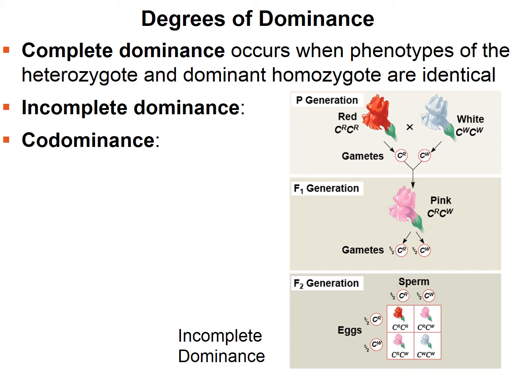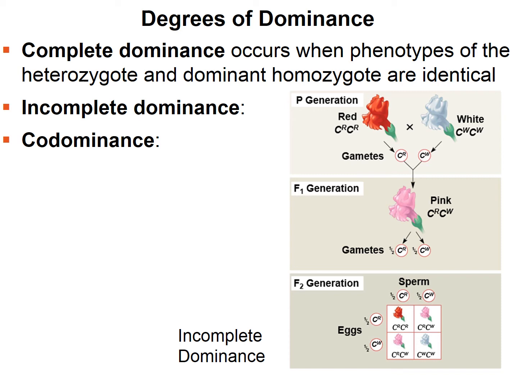Often we have complete dominance, and that's what we've talked about so far. This is when the phenotype of the heterozygote and the dominant homozygote are identical. So the purple flowers, whether it has 2 purple alleles or a purple and a white allele, appear purple. That would be complete dominance.